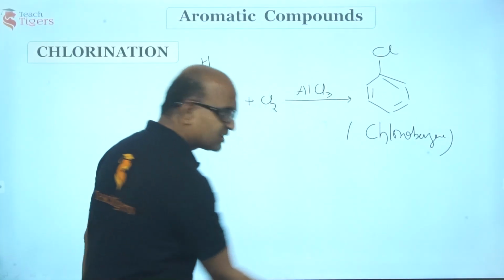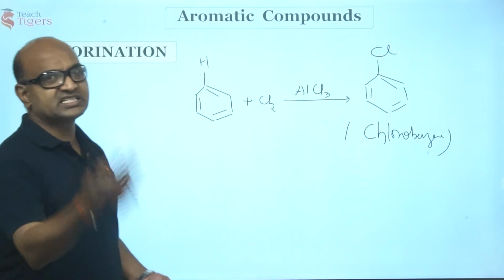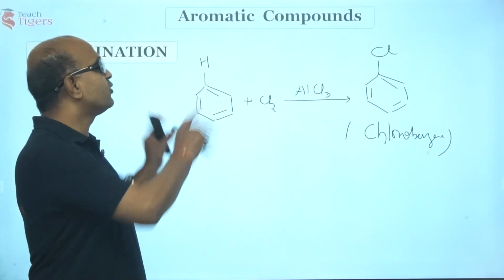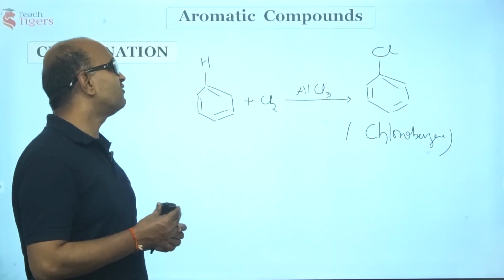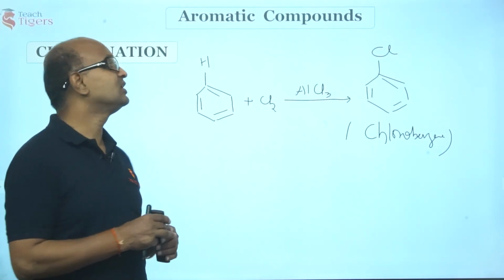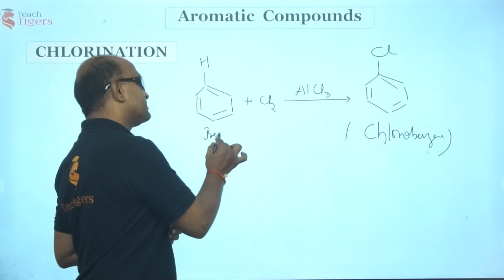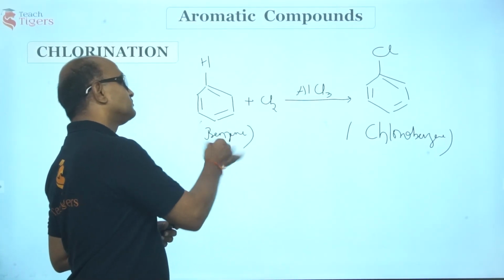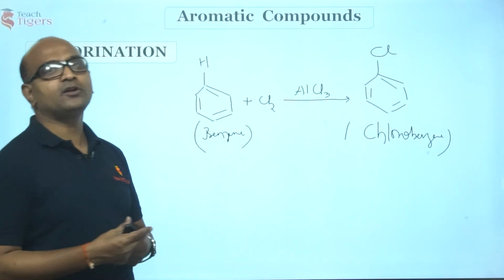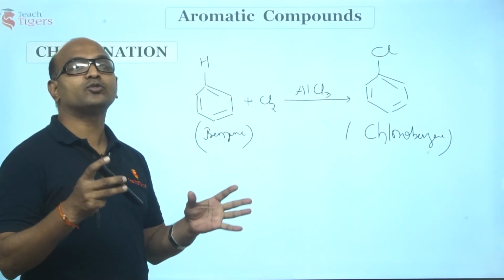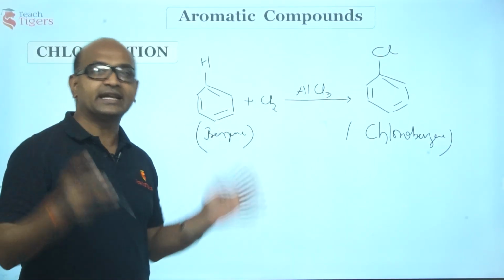This reaction can proceed further, but we'll discuss that later. So guys, chlorination of benzene in the presence of AlCl3 gives you chlorobenzene. Just make a note of this. This is one example of an electrophilic aromatic substitution reaction.